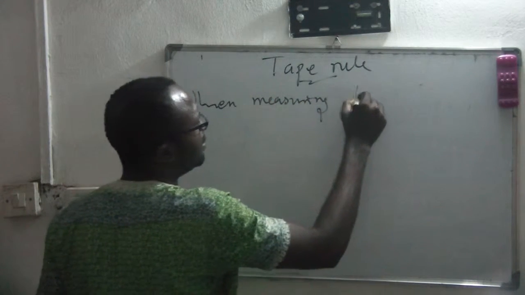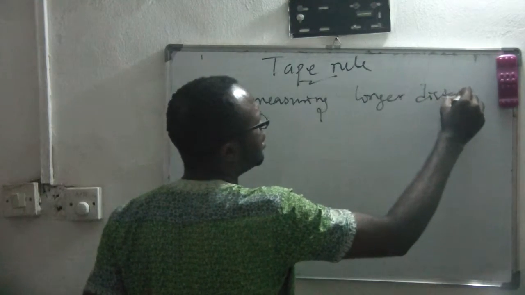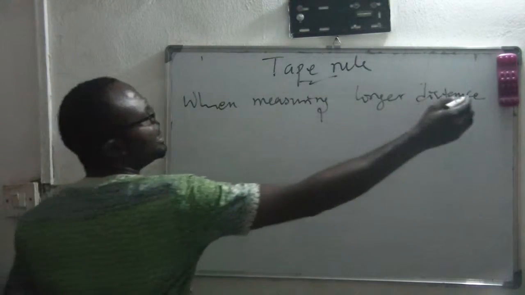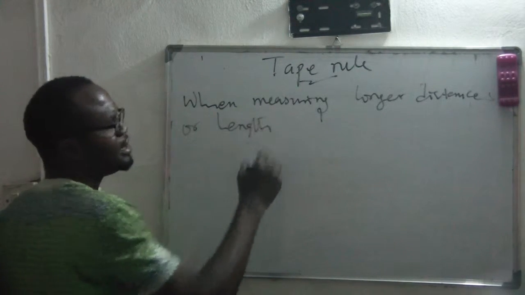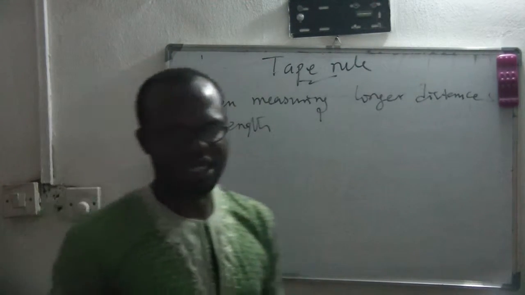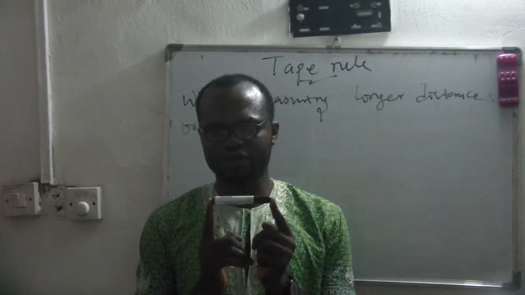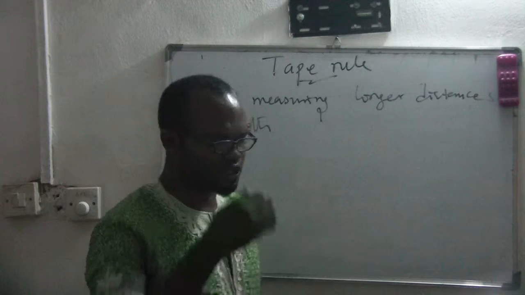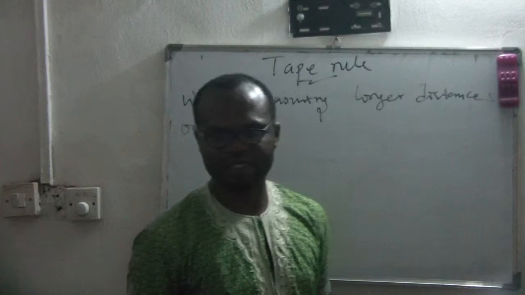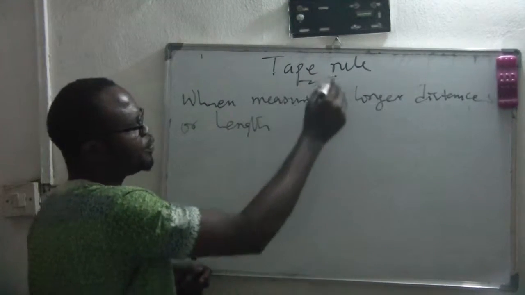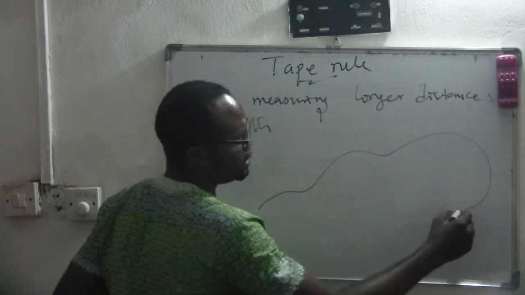When measuring longer distances or lengths. Like I told you, if you want to measure the length of this, you use a meter rule. But what if you want to measure my own length? You need to use a tape rule. This is the shape of a tape rule. You know what a tape rule is, isn't it?